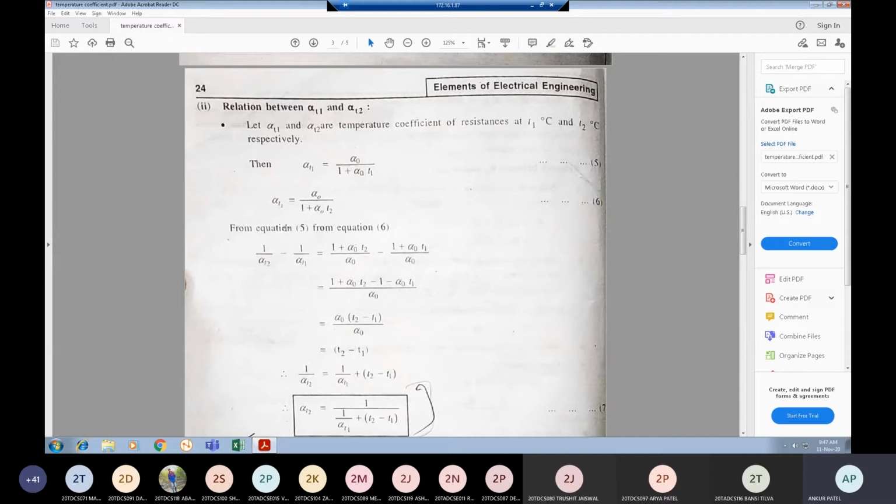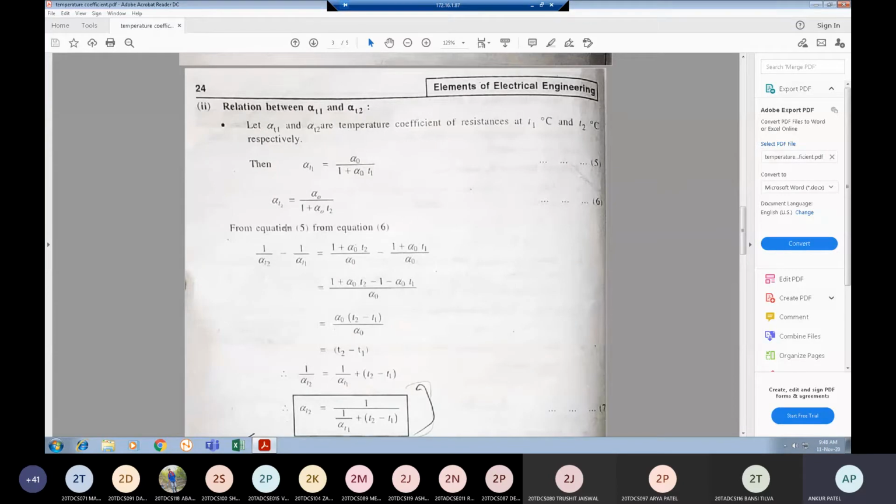Negative temperature coefficient means non-metals. Any example? In negative temperature coefficient, the examples are semiconductors, some of the insulators and electrolytes. They have negative temperature coefficients.